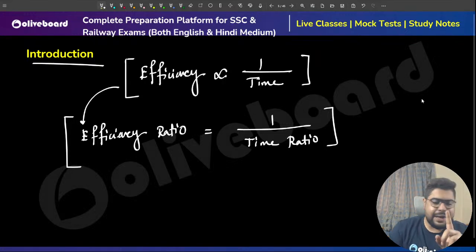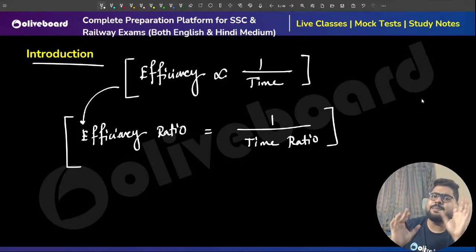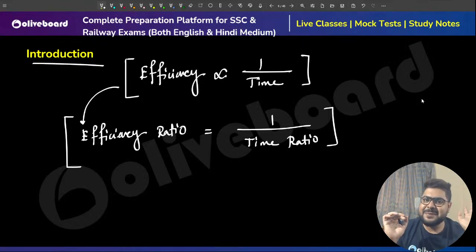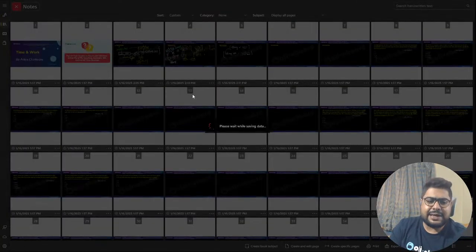So if you are a beginner, I hope this is something you are getting. This is a very, very simple thing. So this is something you must understand before you start doing any type of questions regarding this efficiency method or LCM method, as we call it. Right? Now, let's understand a few questions.